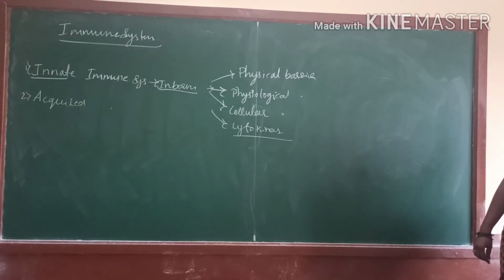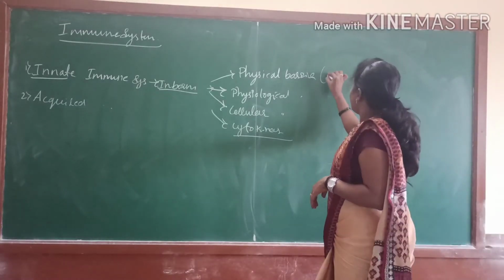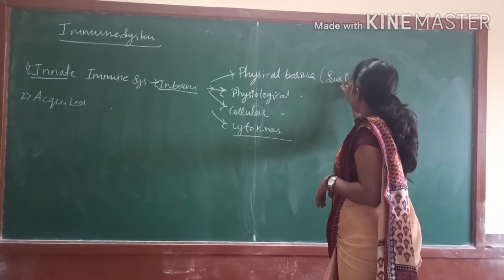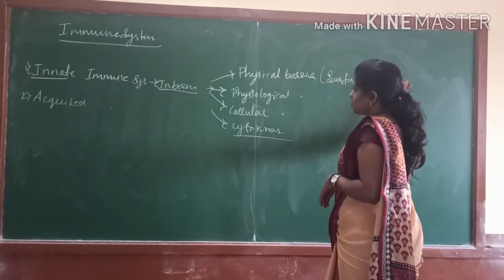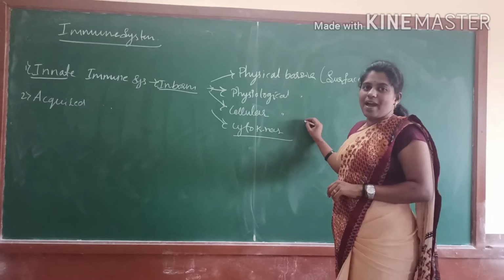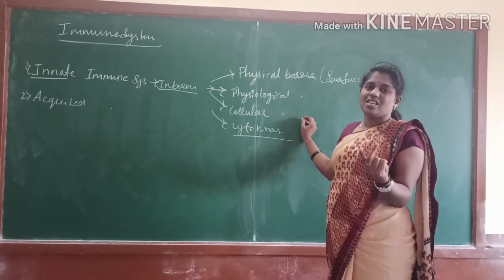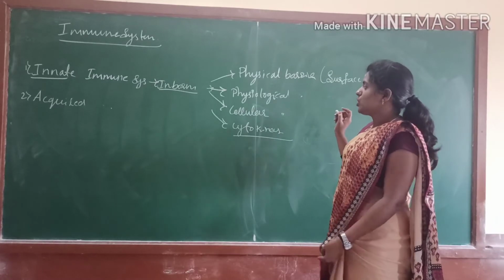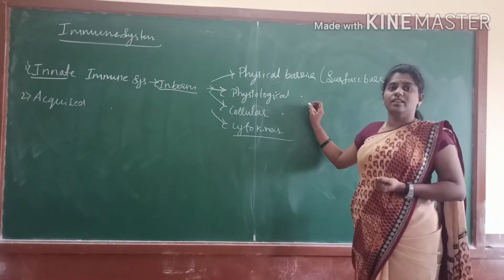The physical barriers are nothing but skin and mucous membranes. Mainly it is also called the surface barrier. Physiological barriers are tears, sweat, sebum. These all come under physiological barriers, and HCl acid.